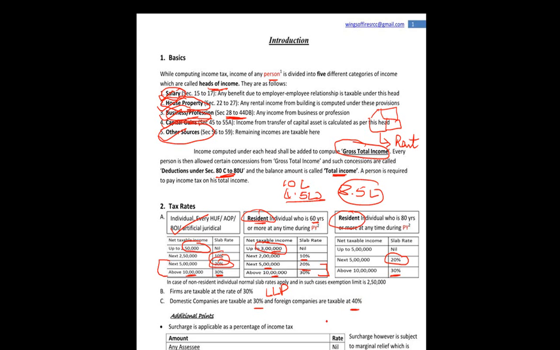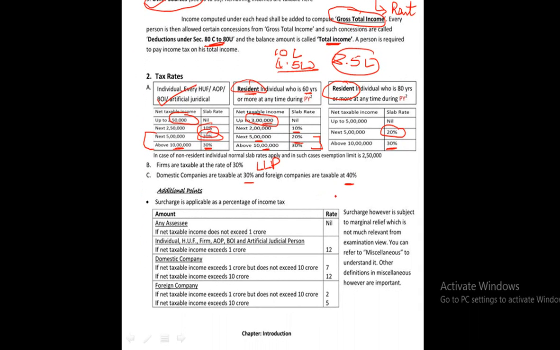Now we need to know certain additional points as well. Surcharge, we will read 2-3 points. We need to know that these come under the tax rates only. Talking about surcharge, it is tax on tax.